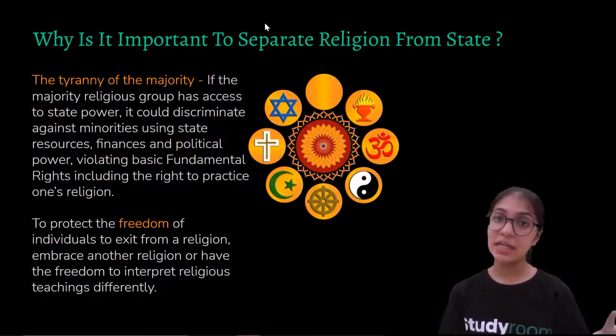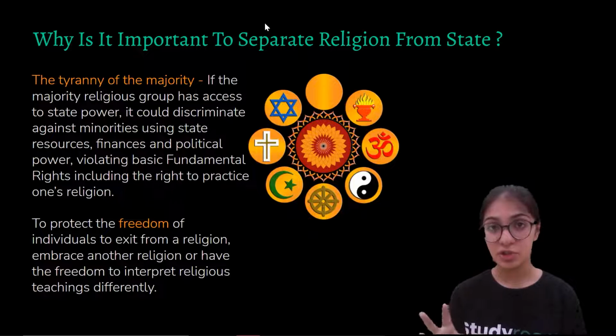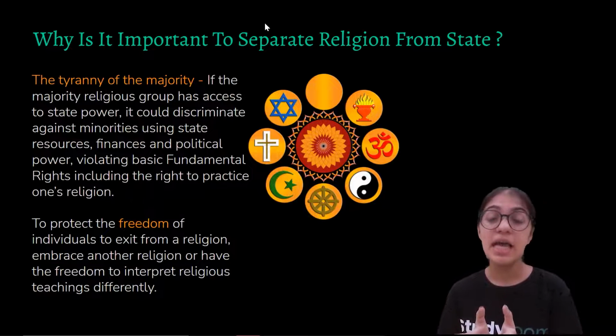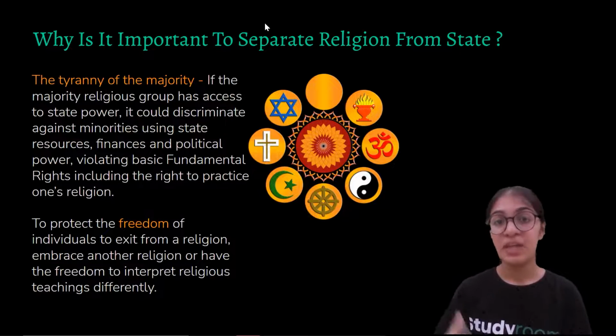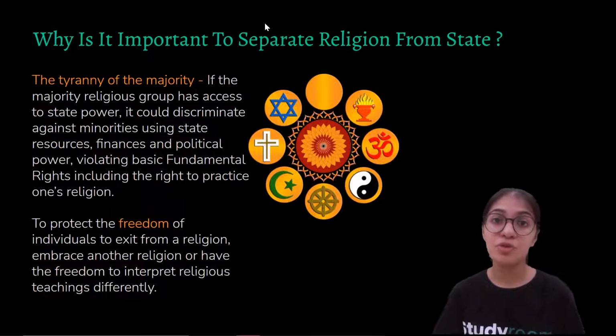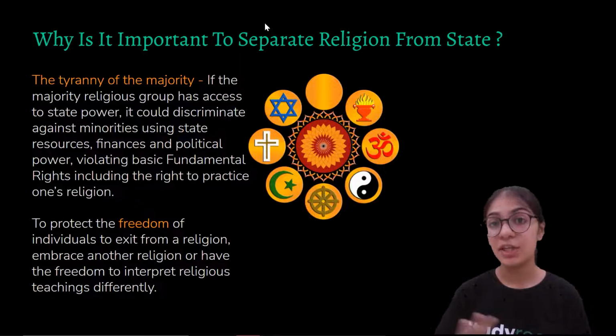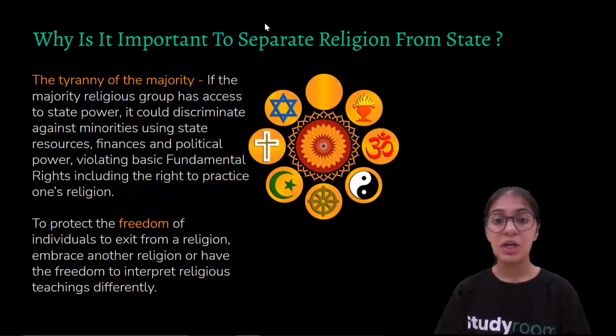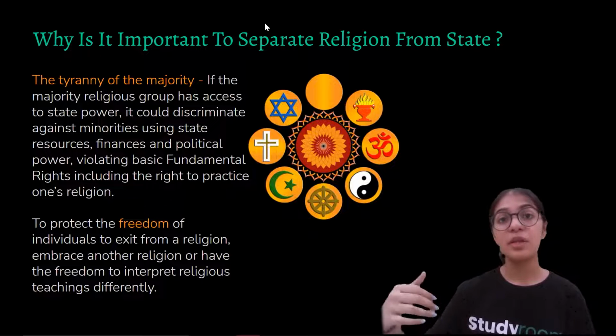When a state supports or promotes any one religion, that religious community basically comes into power. It can misuse the state powers to dominate the other minority religious communities, which could hinder their interests, create a lot of chaos in the country, not let them live peacefully, and can even go to a level where they could be killed.